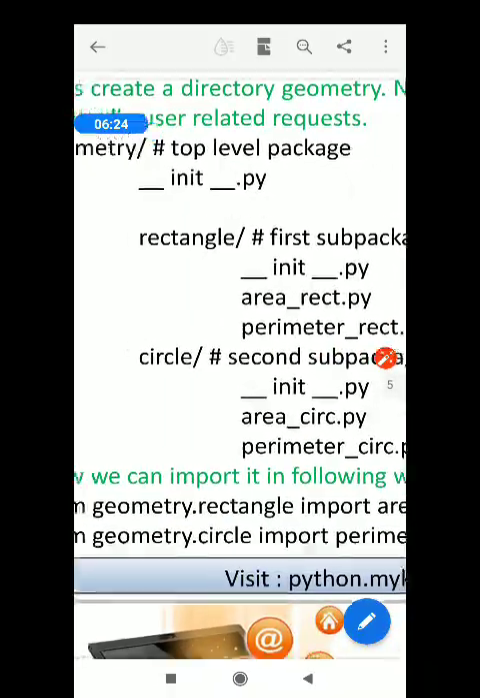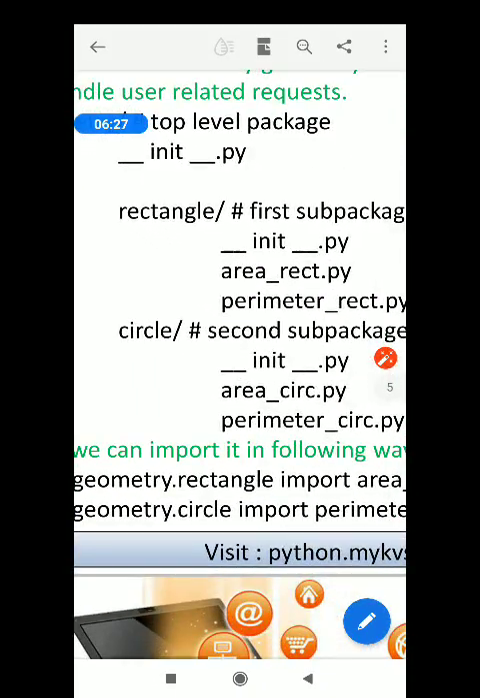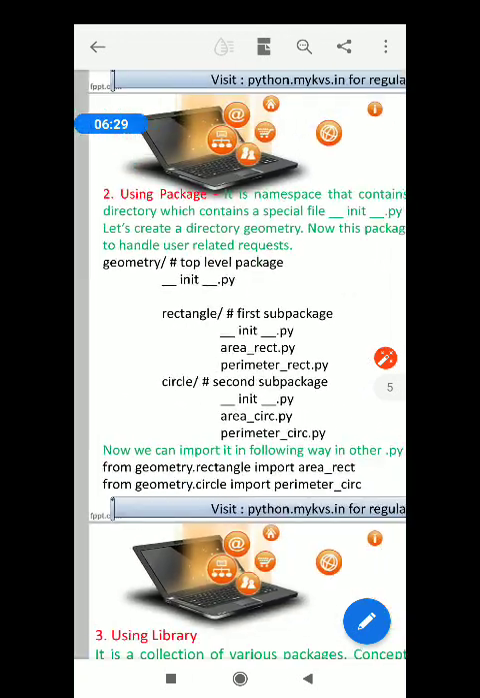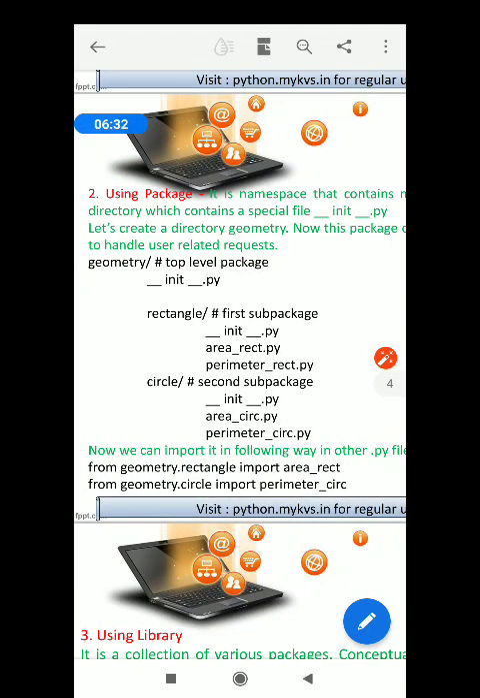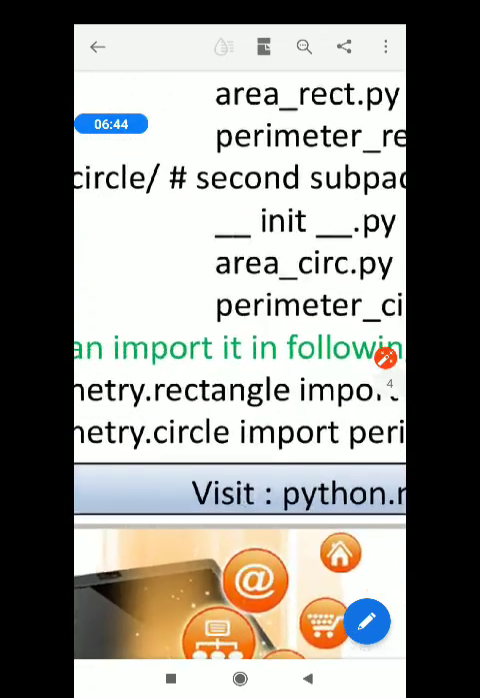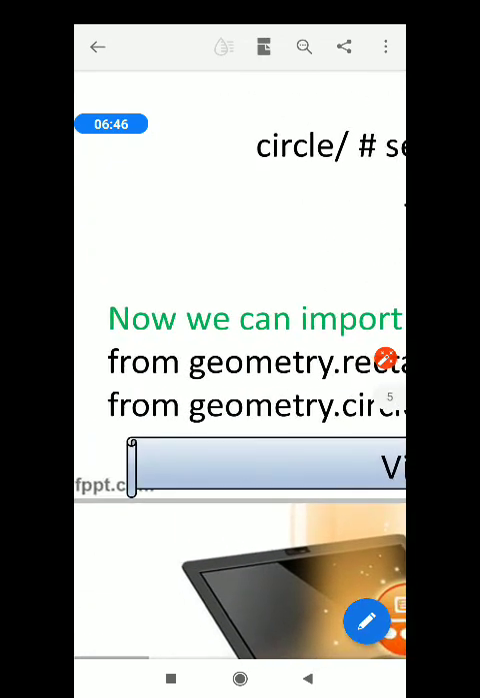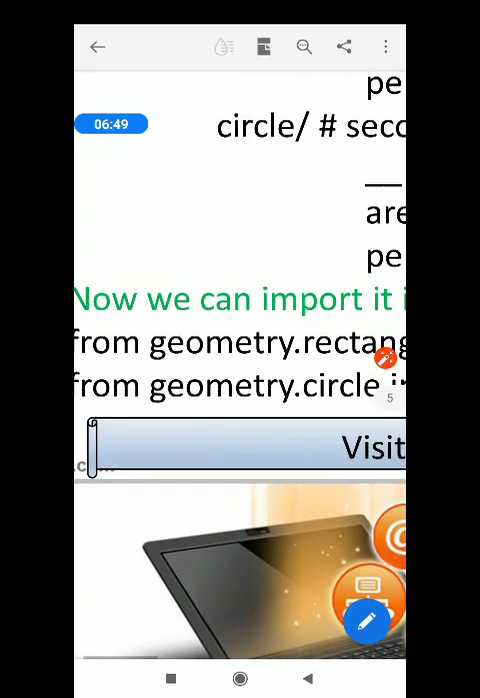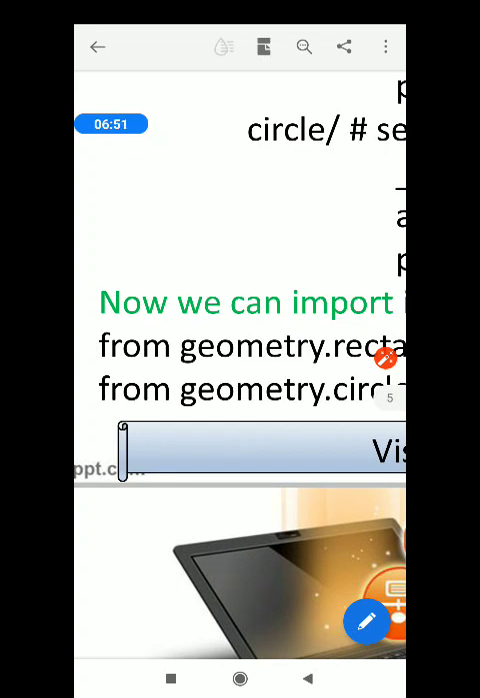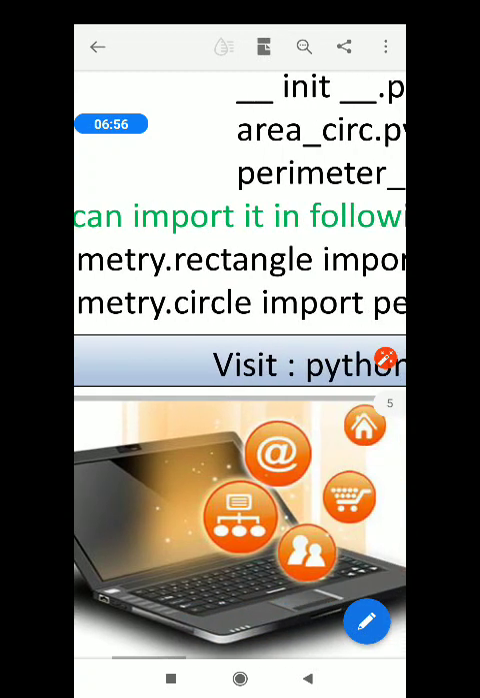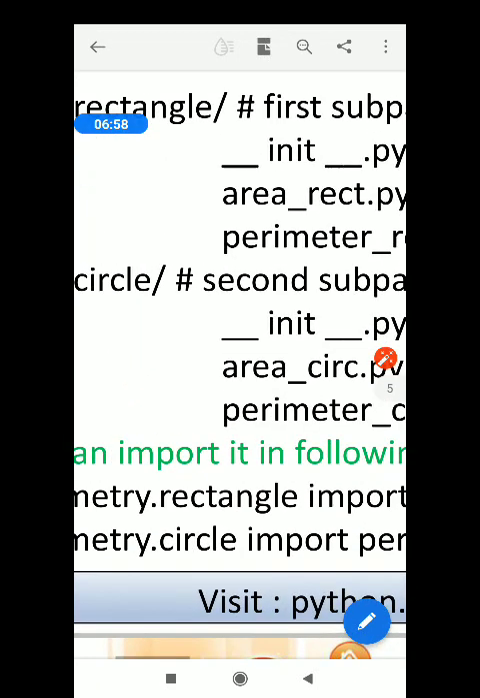Okay, so this is the whole complete program for creating a top level package. Now see, once the package is created, you can call it in another program that you are going to create, like this. You can import this package like this. Please note down, to import the geometry package, you have to use the keyword from. So from geometry dot rectangle, because rectangle is the sub package name, you can see here.